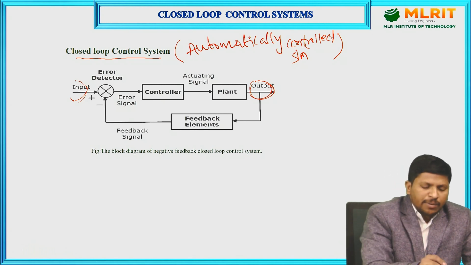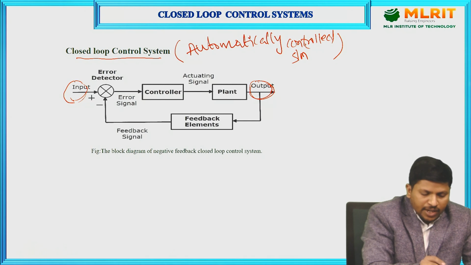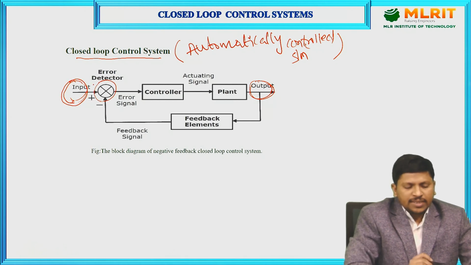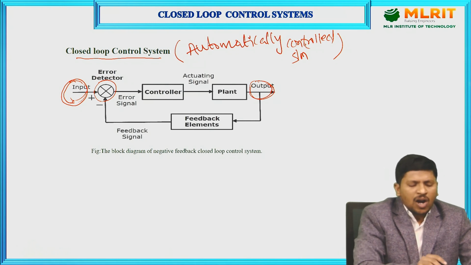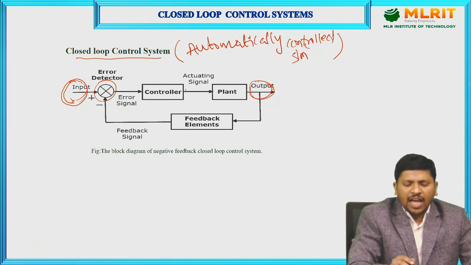Coming to this block diagram, whenever the input signal is applied to the error detector, the error detector produces an error signal. This is given to the controller, and the controller produces an activating signal.